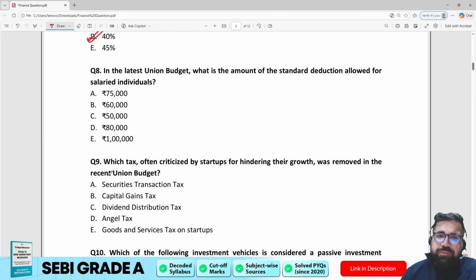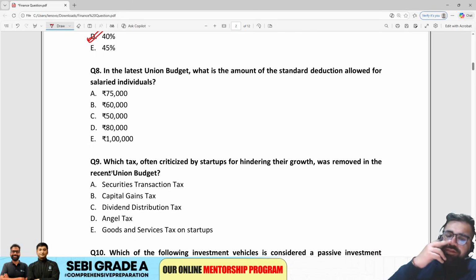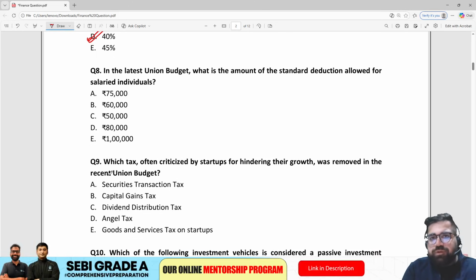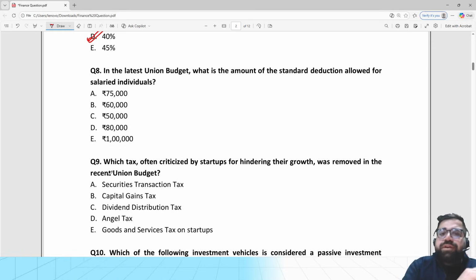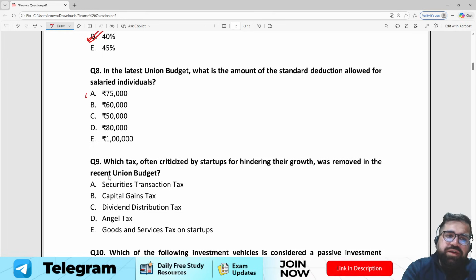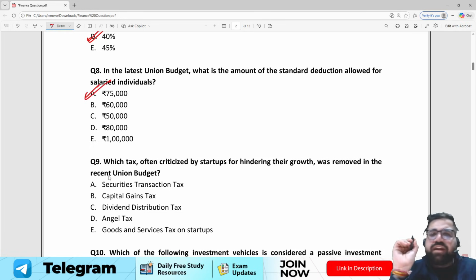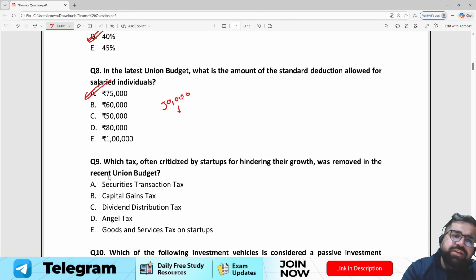In the latest union budget, what is the standard deduction allowed for the salaried individual? So this is a very important development which took place last year. By last I mean 2024, right? Not 2025. The correct answer will be 75,000 because this was increased from 50,000 to 75,000.